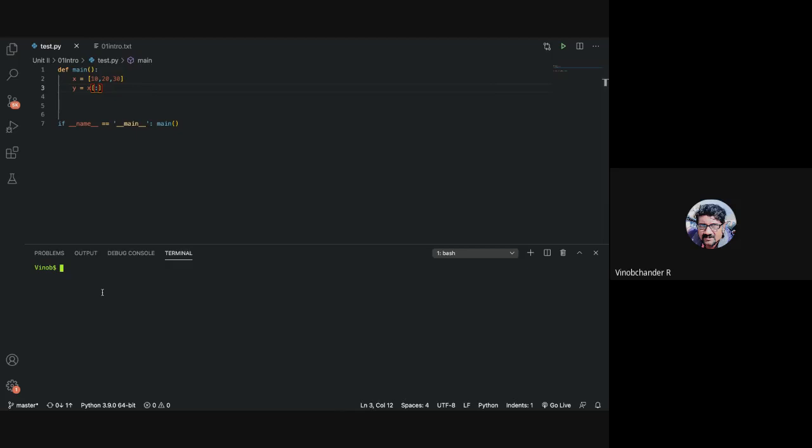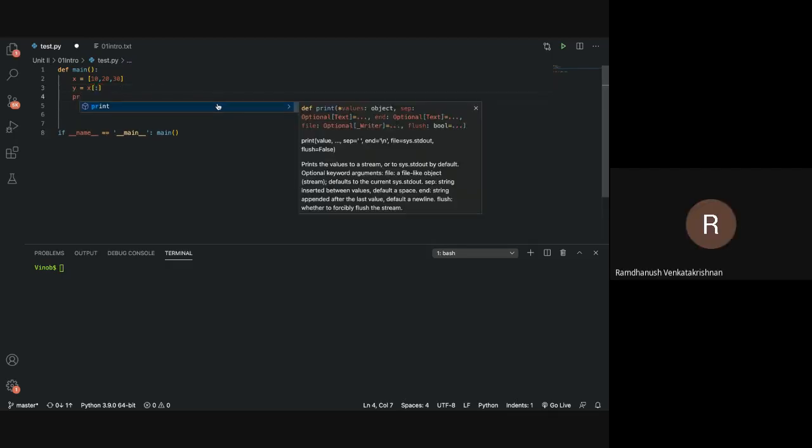This is cloning. Sir, so this time any changes in x or y will not be reflected onto the other, sir. Yes.